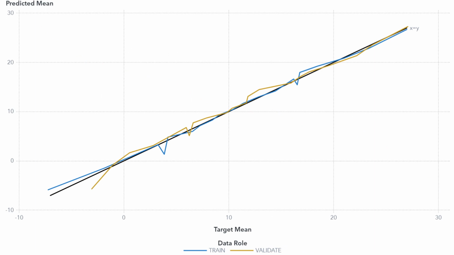This is a similar graph where the means are actually plotted against each other. So if it was perfect, it would be a slope of 1. But where it's under the trend, it would be an underfit, and over would be an overfit. So you see for the validation in gold, it tends to overfit the data somewhat.